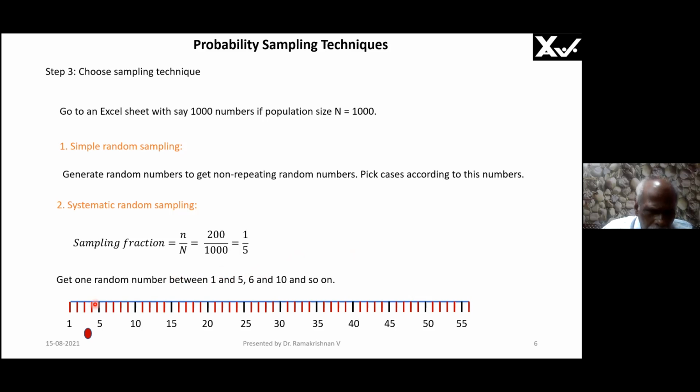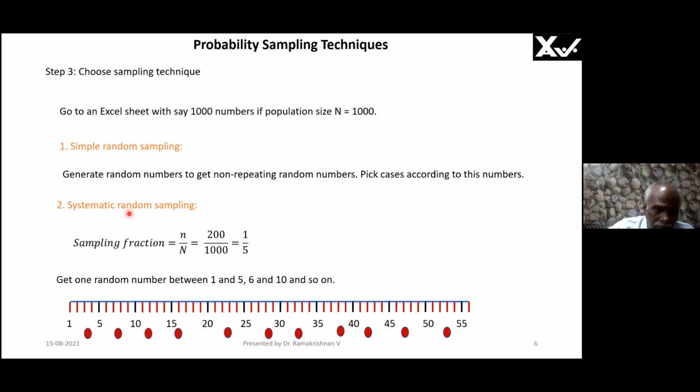So what I should do is from 1 to 5, I take a random number. When I say 3, I have not particularly chosen 3. A random number that comes between 1 and 5 is 3. So I have taken 3. Similarly, from 5 to 10, I have to take a random number. So I take random numbers, and this is how I do systematic random sampling.